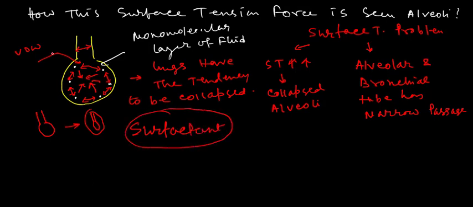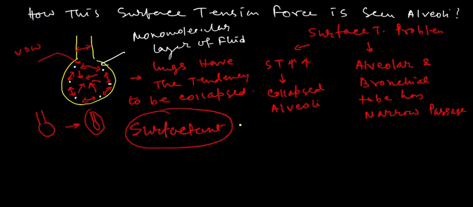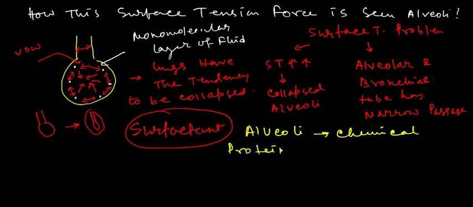So what is this surfactant? It is present in the alveoli, and it is a chemical made up of proteins and a specific type of lipid, the DPPC.